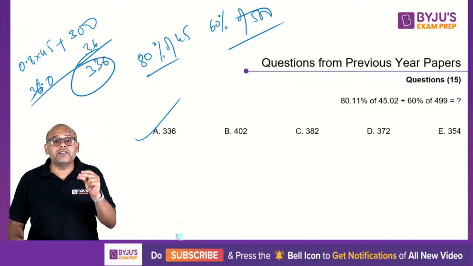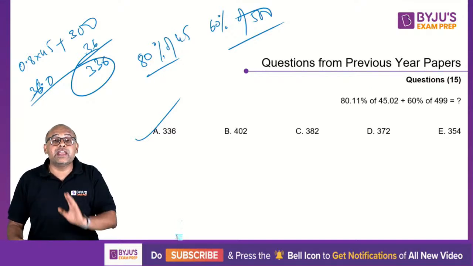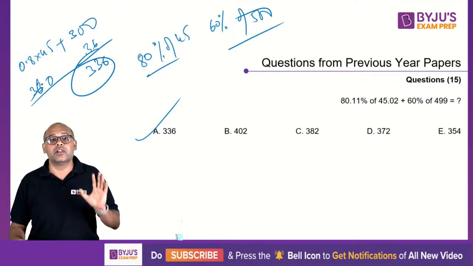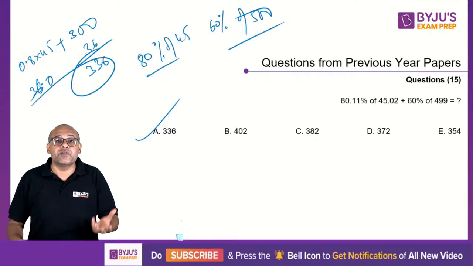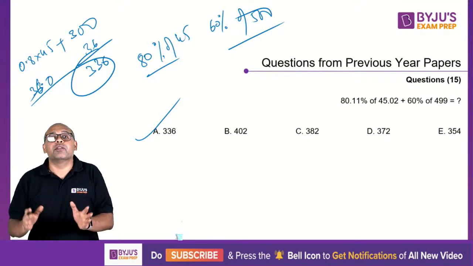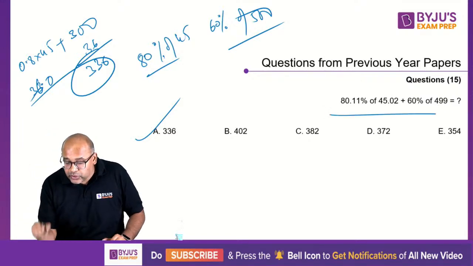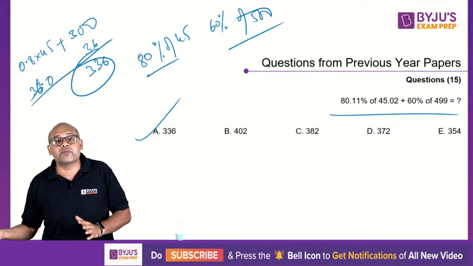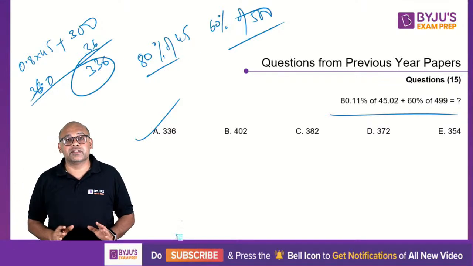So approximation should be done quickly. I'm not counting on any kind of Vedic maths. What I'm doing is pure simple common sense. That's all. Some of you might be expecting me to teach fast ways of calculation. I'm not getting into that. I will stick to only what I am comfortable doing, and you don't have to learn new ways of multiplication, division, or percentage calculations just for this.